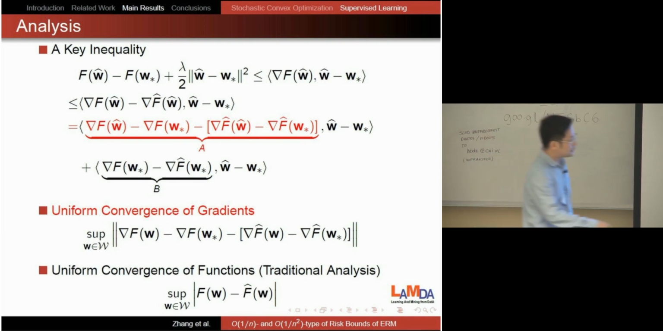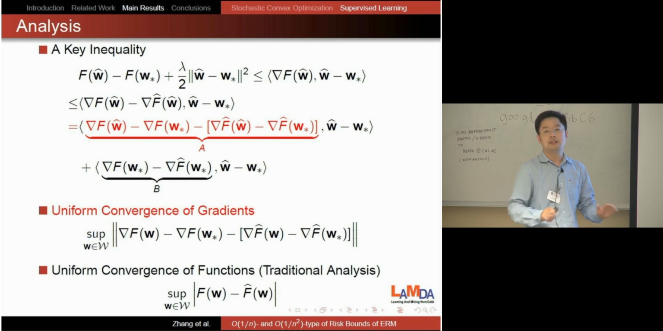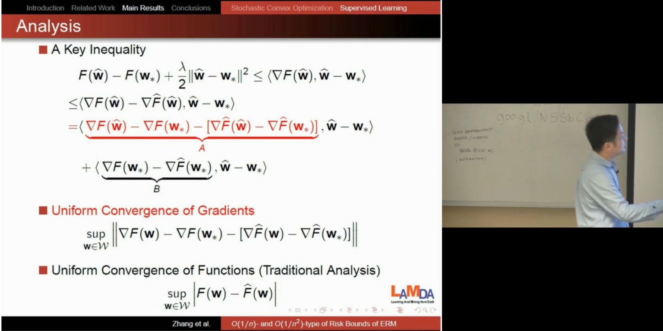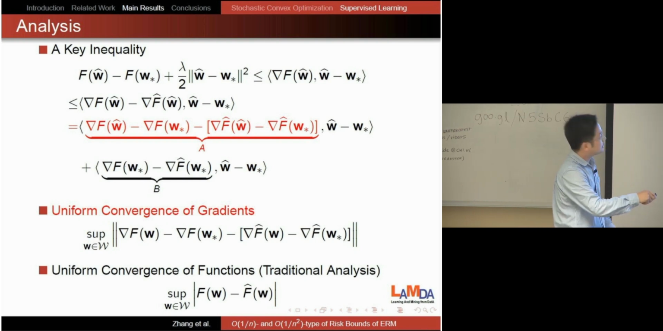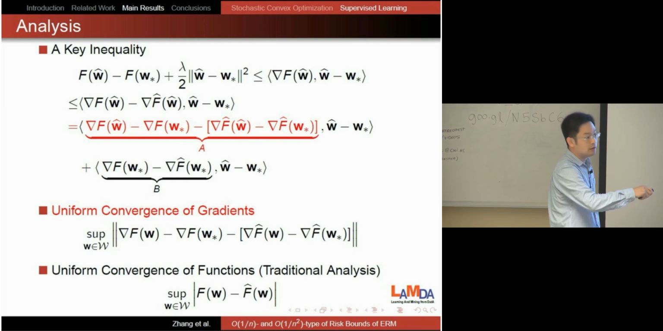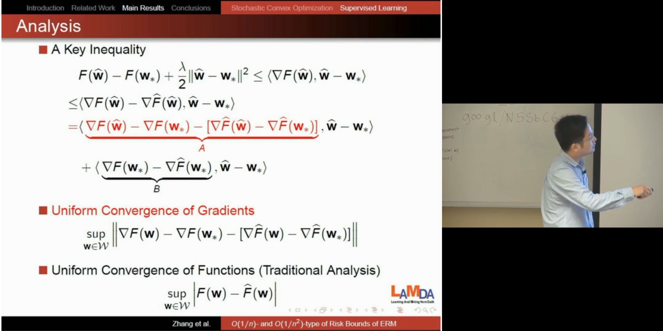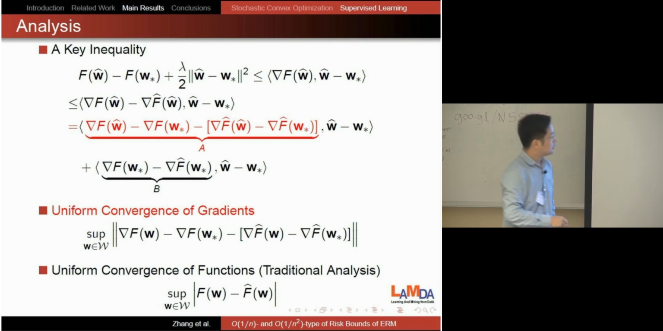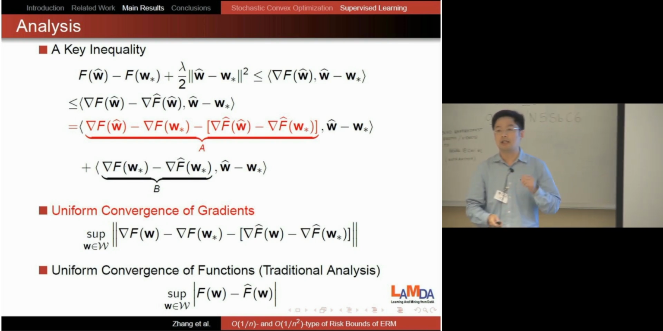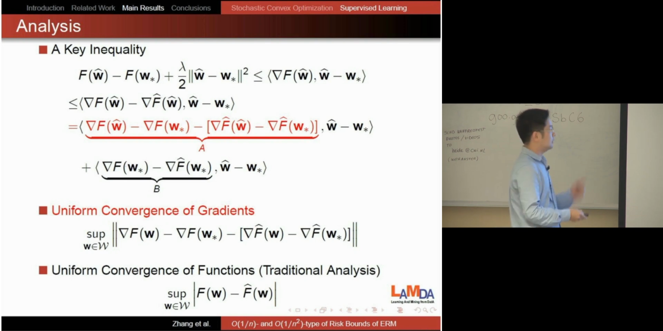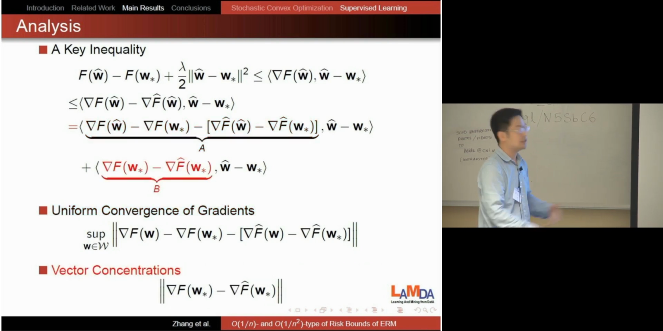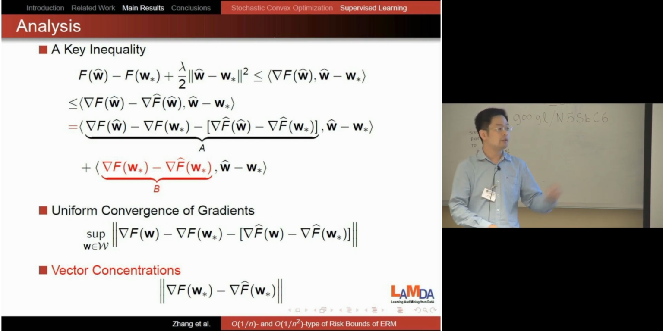Okay. If you bound this term, no matter what concentration inequality you use, you will get a 1 over root n term, right? But if you bound the gradient, for example this term, you get a 1 over n rate. Then you can take a square, you get 1 over n squared. And this part, you take a square, then it will cancel with strong convexity. So that's the reason. We bound the uniform convergence of the gradient so we can get the faster rates. This is the key idea. Then this term can be bounded easily by vector concentration because W star is independent from F hat.